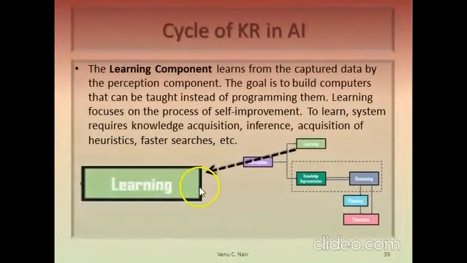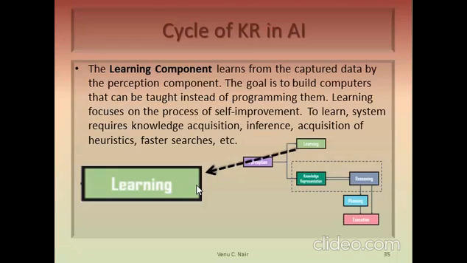The next one is learning. The learning component learns from the data captured by the perception component. We already saw that perception will be capturing some information, and from that information the learning component will be learning something.